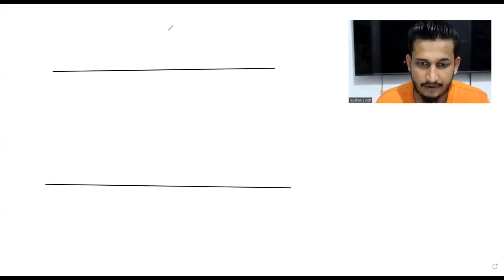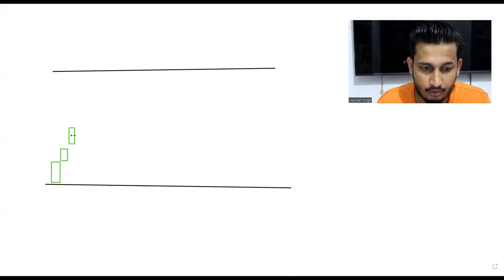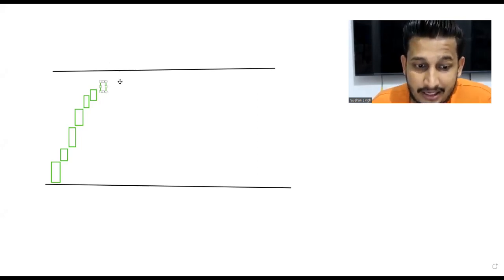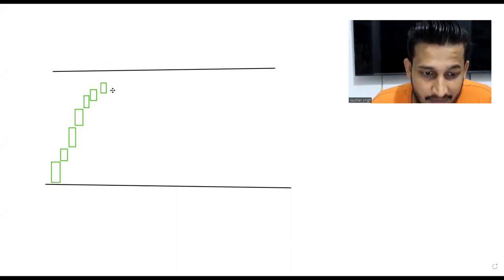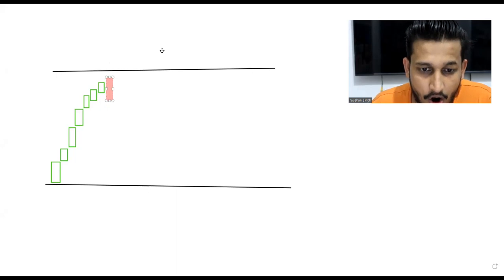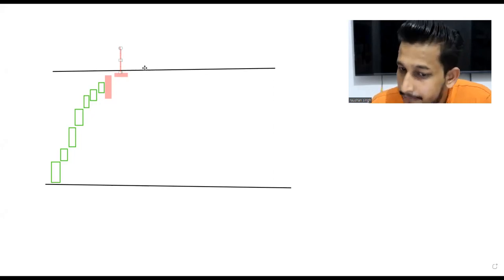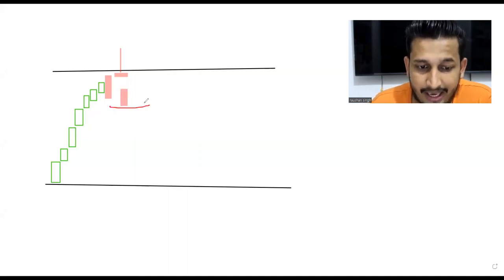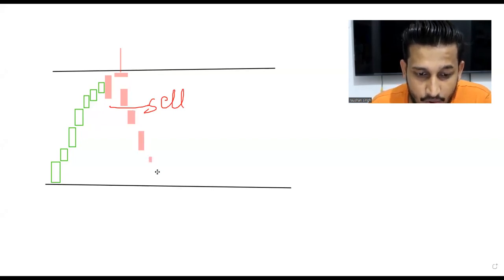So if the prices are going upside and reach a resistance level, and we see a bearish engulfing pattern or a bearish pin bar, and if the next candle is closing towards downside, we can initiate a sell order. After this, we can expect the market to go downside.